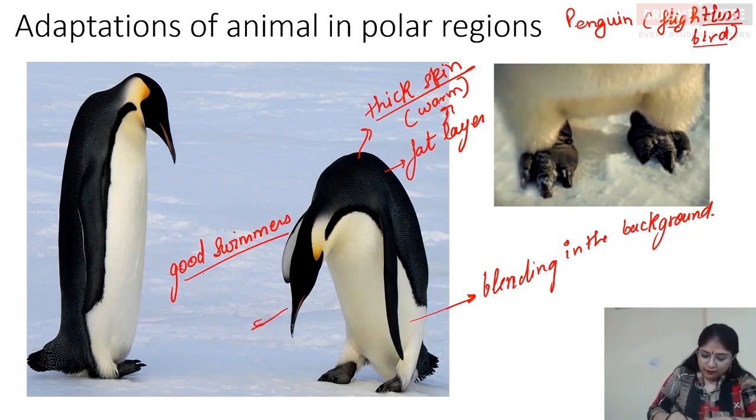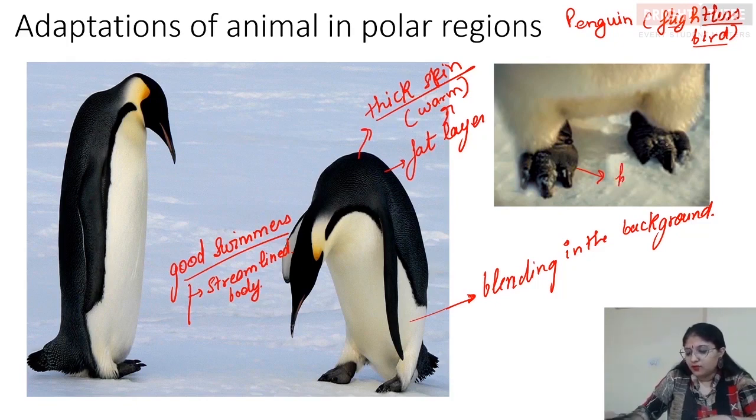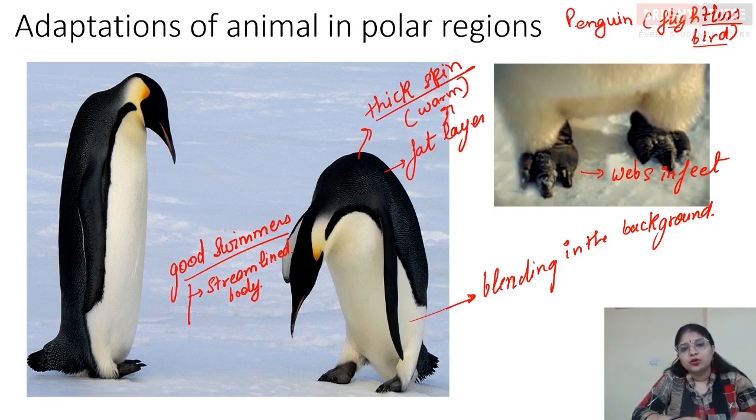For being good swimmers, they have a streamlined body, right? We have seen in class 6 why a streamlined body is important. So they have a streamlined body and their feet help them in swimming. Their feet have webs in them. So webs in feet help in swimming, right? Because of these features, they become good swimmers. These wings which have been modified into flippers also help them in navigating easily in the water, right? So these are certain adaptations that we see in the penguins.